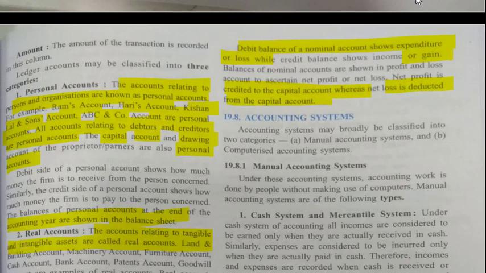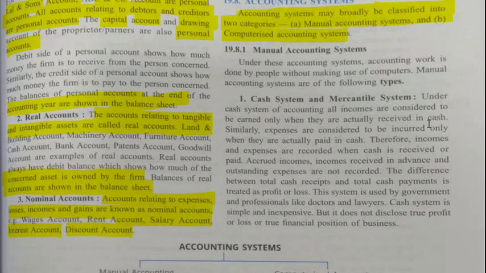Now accounting system. Accounting system may broadly be classified into two categories: manual accounting system and computerized accounting system. Manual means in one book you are writing by yourself, and computerized means there is some software, using that you are doing the accounting. Manual accounting system: under this accounting system, accounting work is done by people without making use of a computer. Manual accounting systems are of the following types.